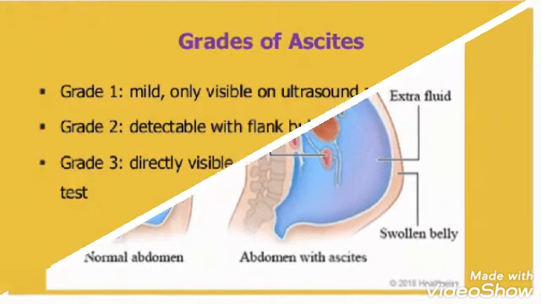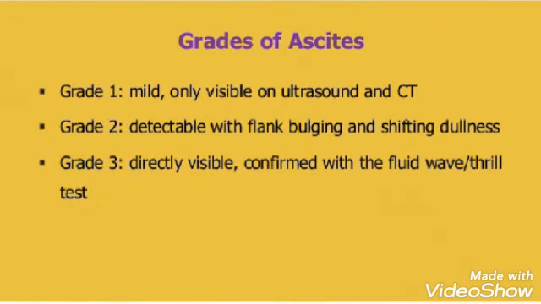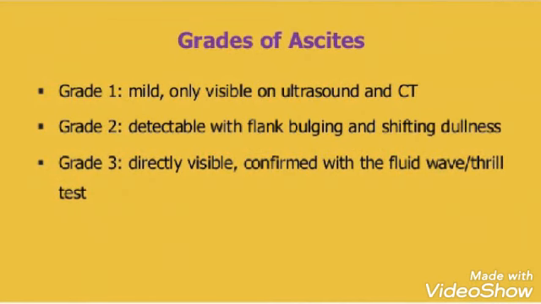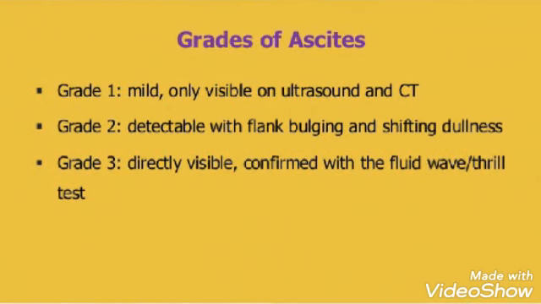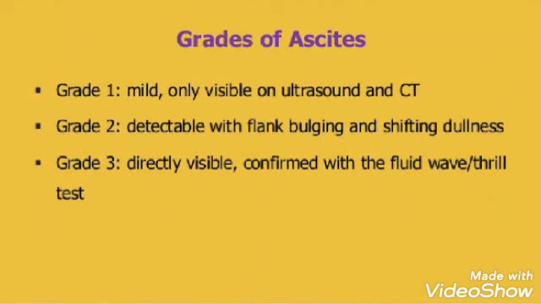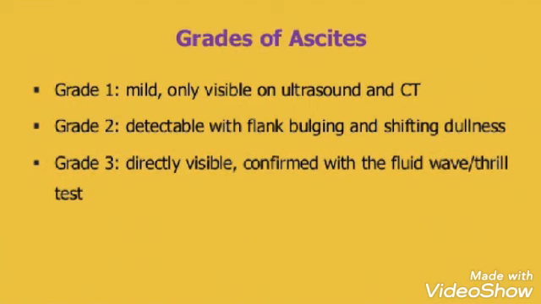Then we'll see the grades. Here it is divided into three grades: grade 1, grade 2 and grade 3. Grade 1, mild, only visible on ultrasound and CT scan. So in grade 1 the symptoms are not so visible and it can only be noticed by ultrasound and CT scan. Then grade 2, detectable, with flank bulging and shifting dullness.